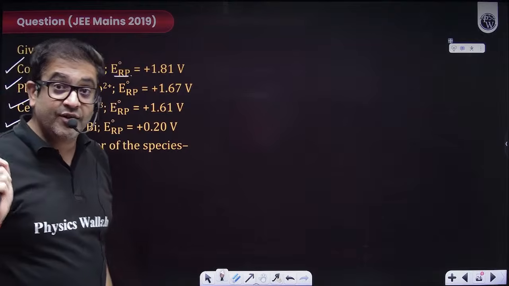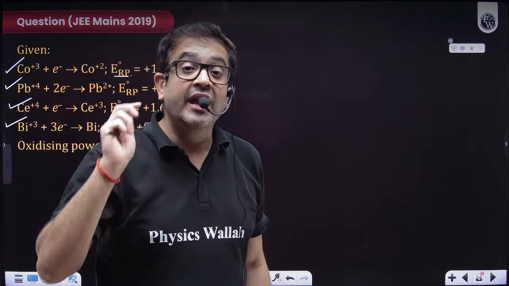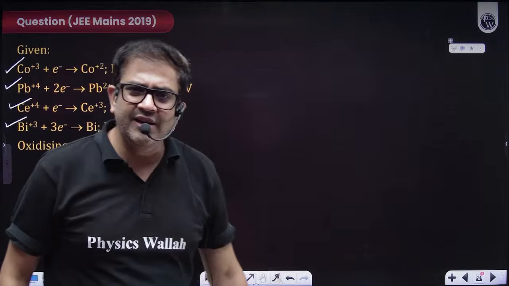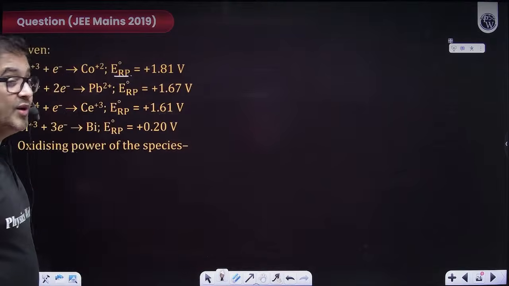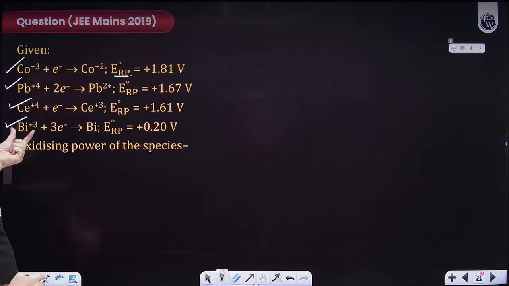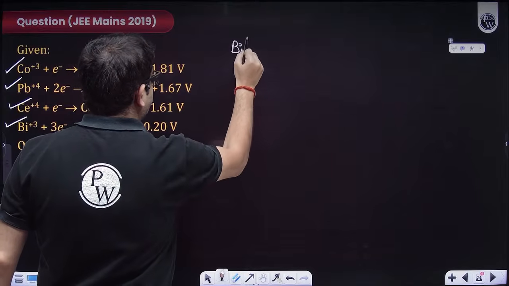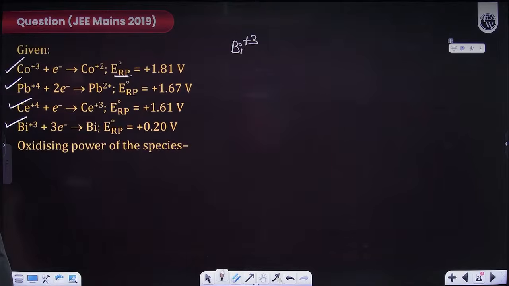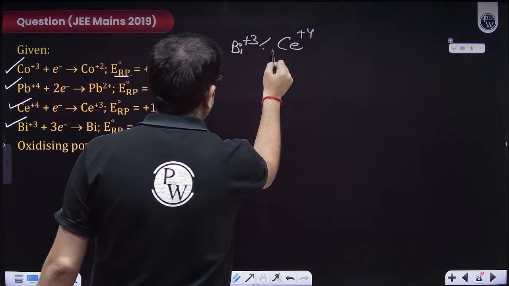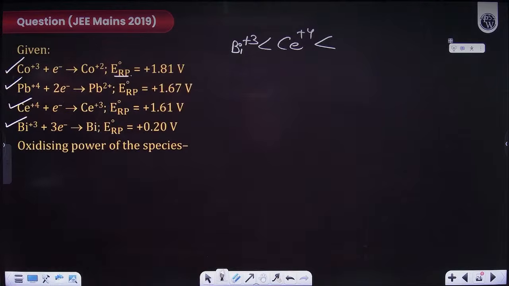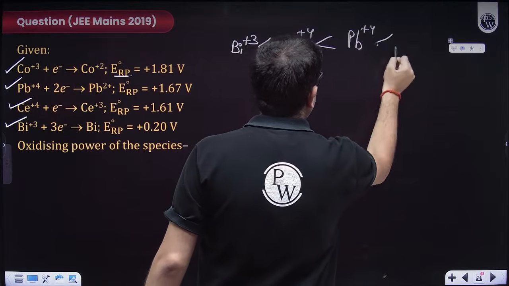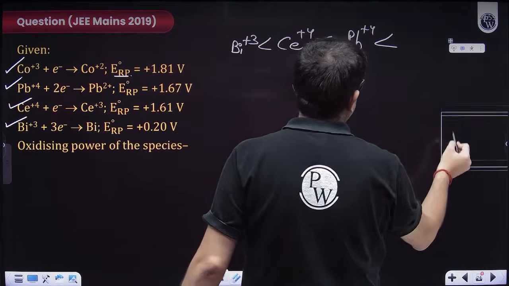So first of all, just check whether they are reduction potentials or not. If oxidation potential is given, then convert it into reduction potential and then do the thing mathematically, because now we can definitely see who has the least reduction potential. So the least value is this, that means Bi plus 3. Bi plus 3 has the least reduction potential. After that, cerium plus 4. After cerium plus 4, who has the least value? Pb plus 4. After that, cobalt plus 3 has the highest among them.